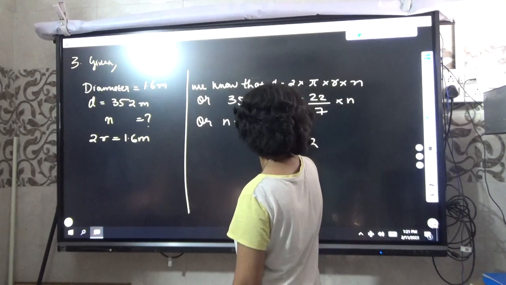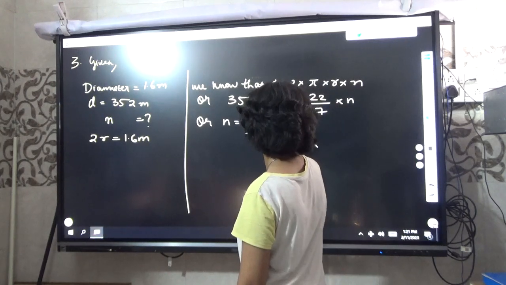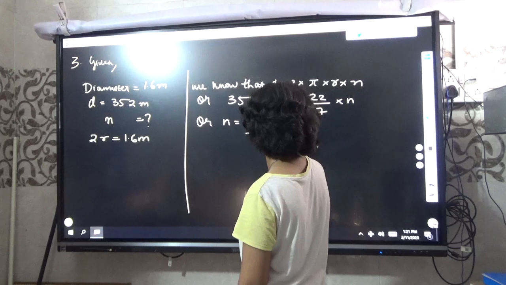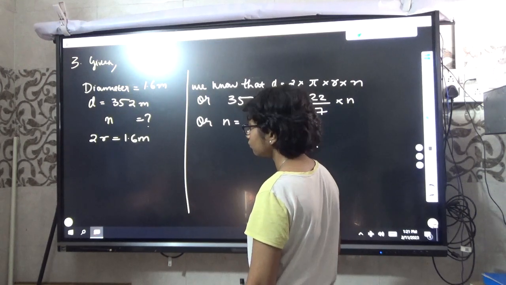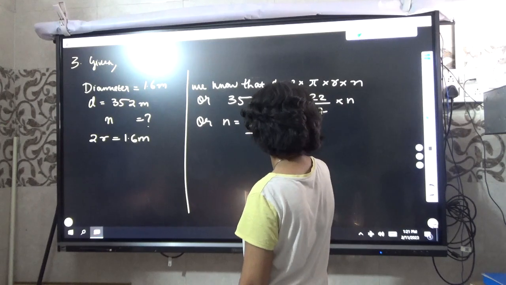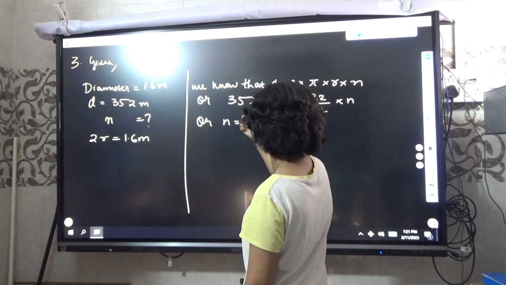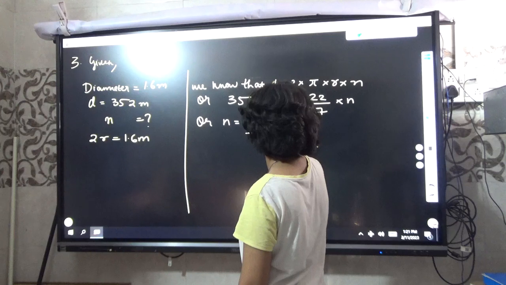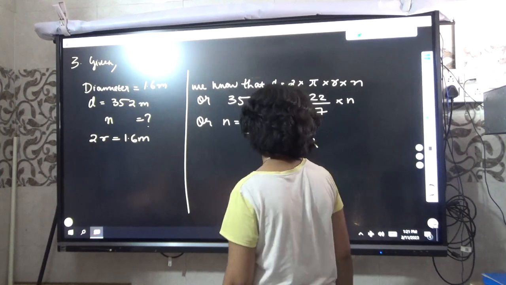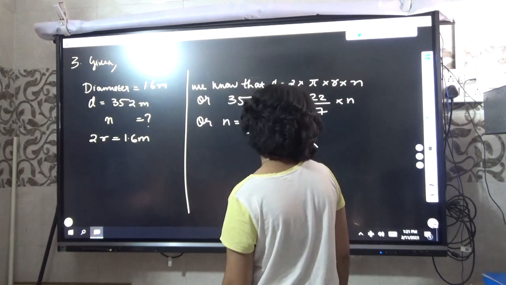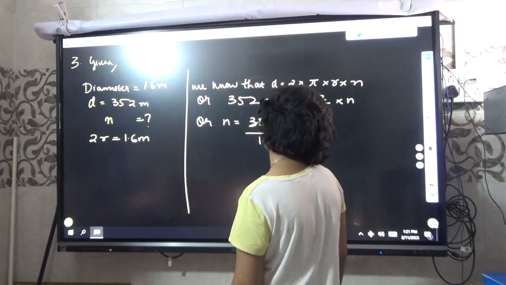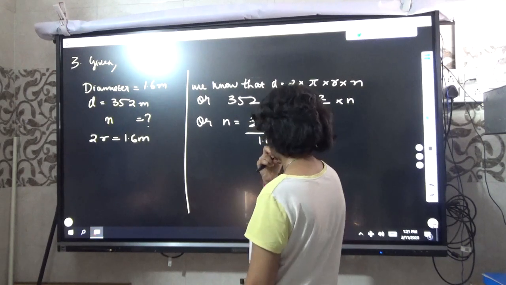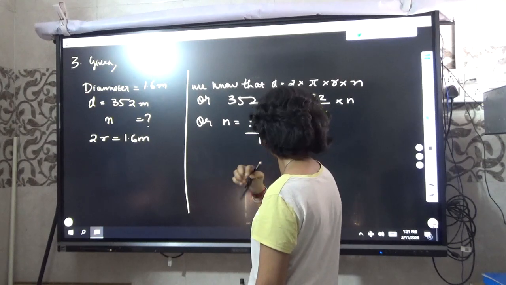So 2 into 32... in the denominator you have 3.2, correct?